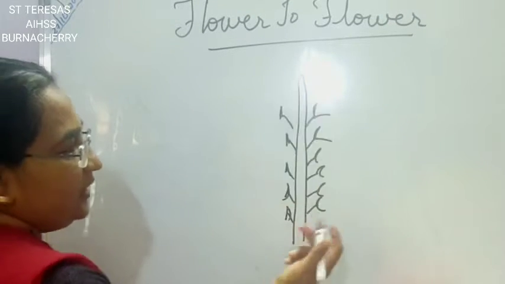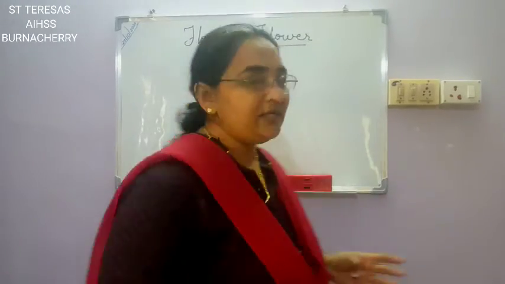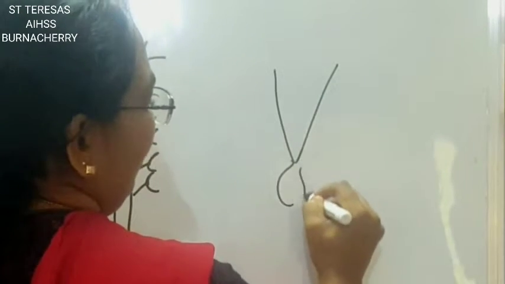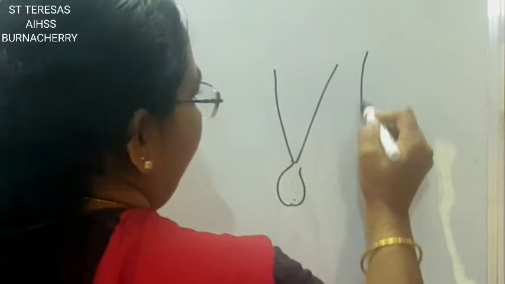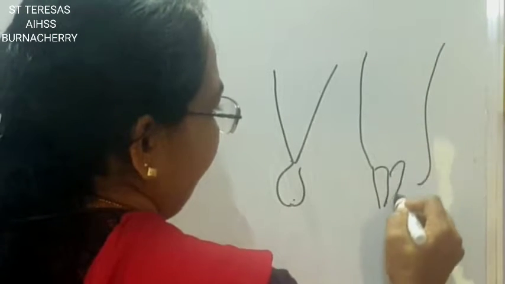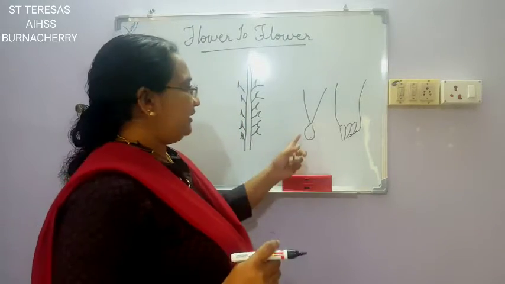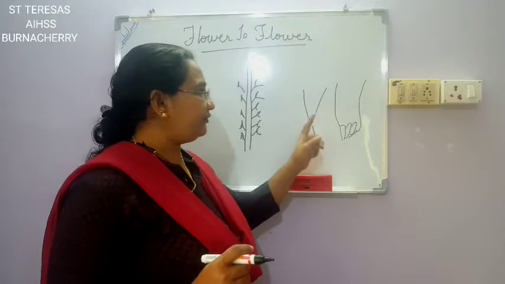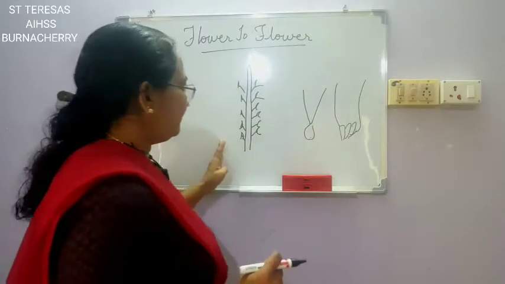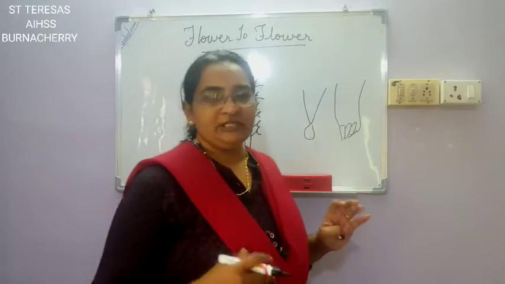So in one stalk there will be many flowers. In a simple flower, in one flower there is one ovary. In an aggregate flower, in one flower itself you find many ovaries. Understood? Simple flower, in one flower you have one ovary. Aggregate flower, in one flower you have many ovaries. But here it is different. It is an inflorescence of flowers.